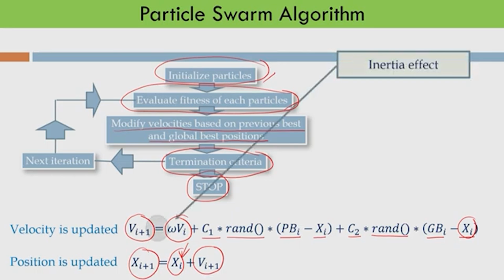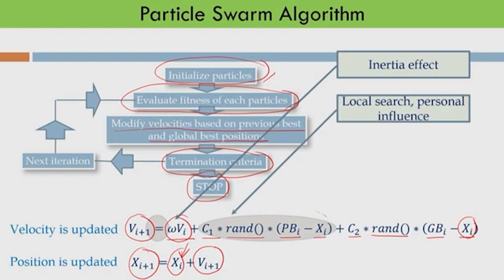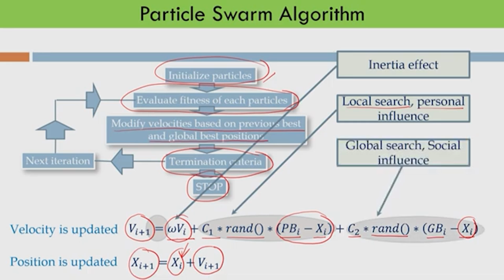Here, this is the inertia effect, that means before taking a decision, suppose the particle or the bird has decided to change its velocity, but due to the inertia effect it will still move some distance. This gives you the direction towards its personal best. So, you can say this part is the local source or personal influence, and the other one is the global source or social influence.